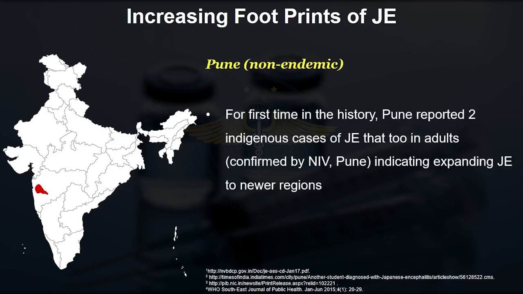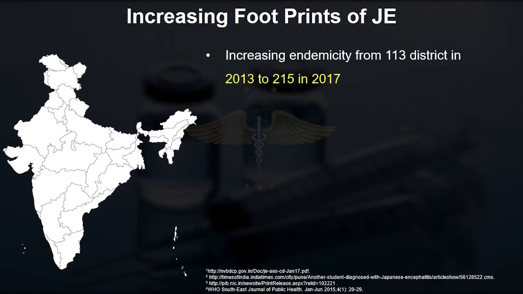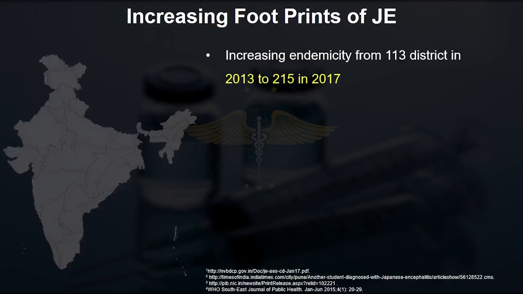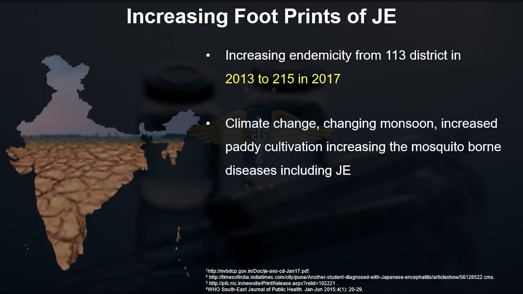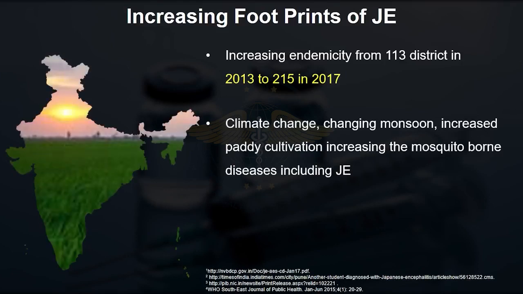That also is worrisome to us. Increasing endemicity, as I have told you earlier. Now what are the reasons? The changing monsoon climatic conditions probably are a reason. Increasing paddy field cultivation is again a reason for the increase of this disease.